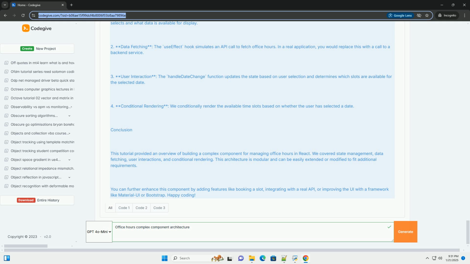Conclusion. This tutorial provided an overview of building a complex component for managing office hours in React. We covered state management, data fetching, user interactions, and conditional rendering. This architecture is modular and can be easily extended or modified to fit additional requirements. You can further enhance this component by adding features like booking a slot, integrating with a real API, or improving the UI with a framework like Material UI or Bootstrap.